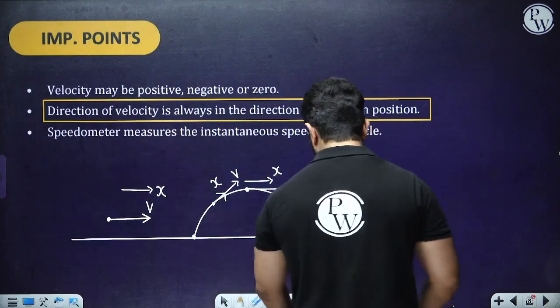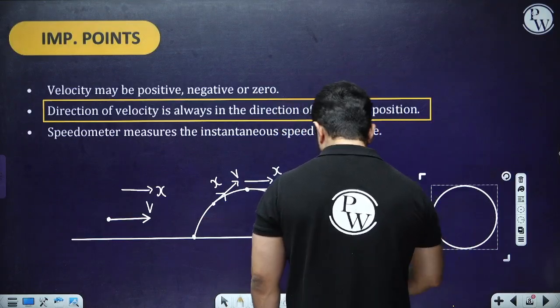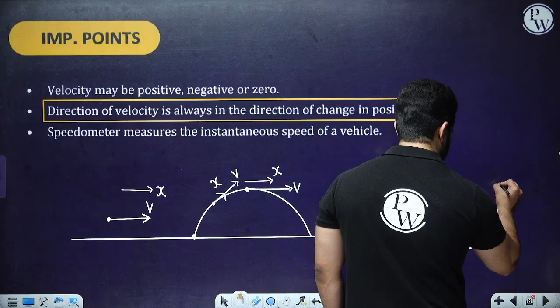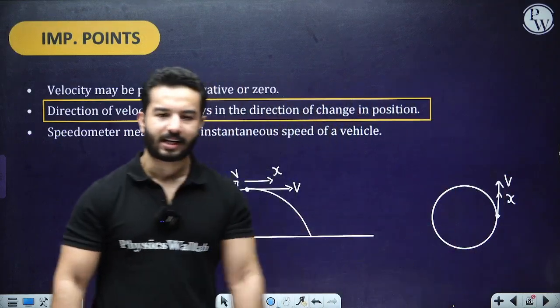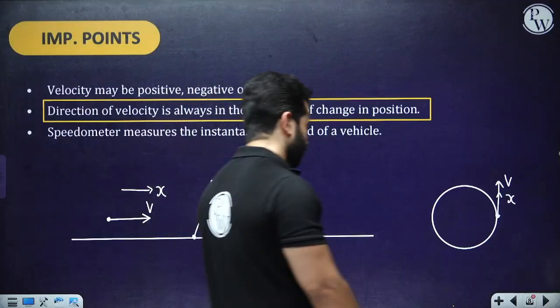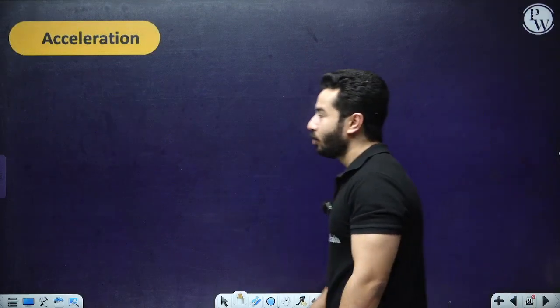Makes sense. If you're going to talk about circular motion also, in whichever direction the velocity is, let's suppose the body is moving in counterclockwise direction, in this direction this is the direction of displacement as well. Easy things, right? And speedometer, let's not talk about speedometer, you all know what speedometer is. Let's come back to acceleration.